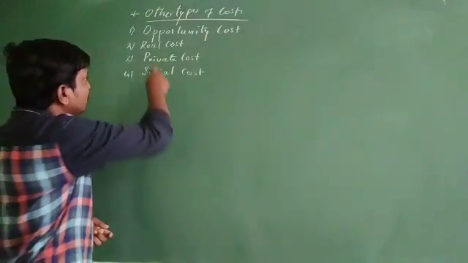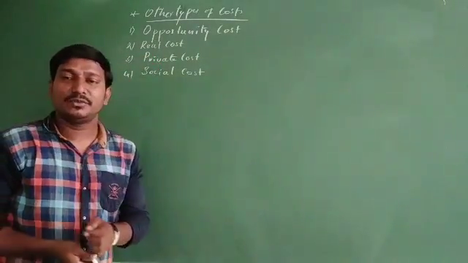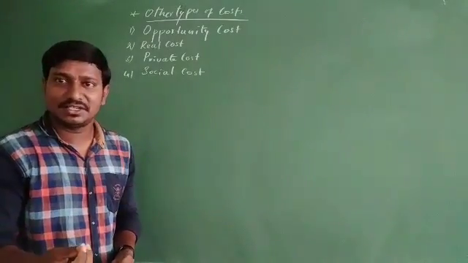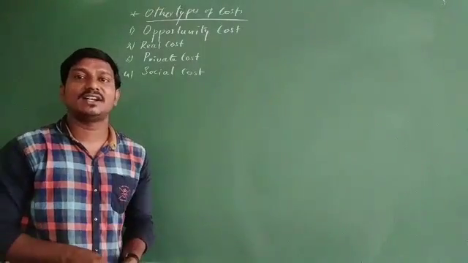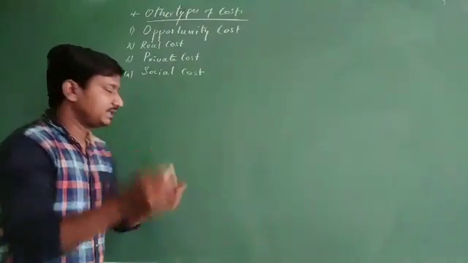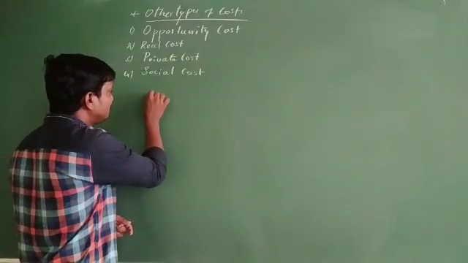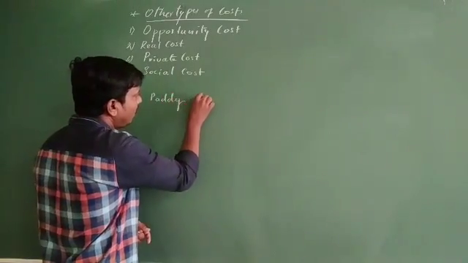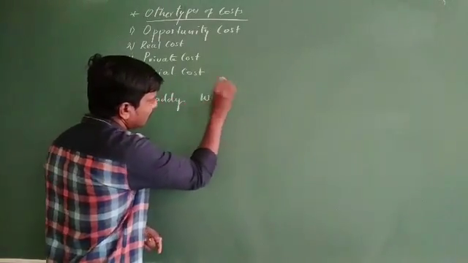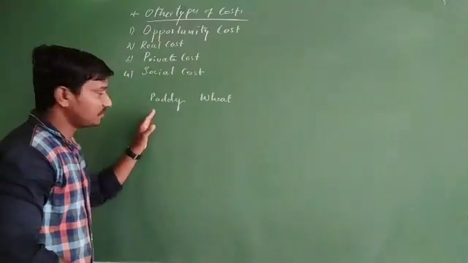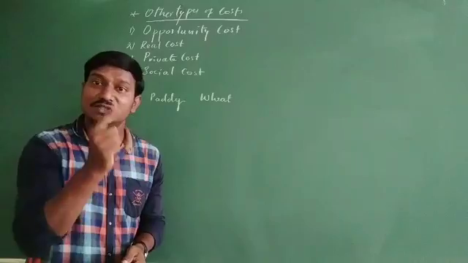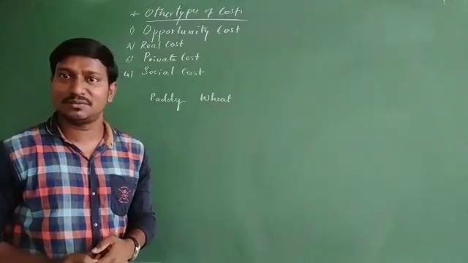It is the cost of the next best alternative sacrificed in order to produce that good. Take for example, to produce paddy or wheat. We have two options here, and we have to select the one which is best for the producer.